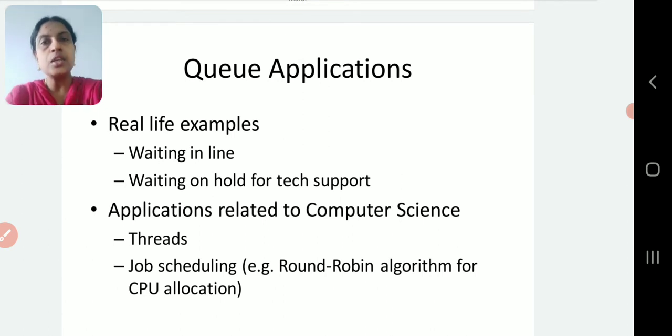The same kind of queue concept can be helpful in computer-based applications also, where it can be used in the concept of thread job scheduling. Threads is a concept in computers. Threads is a concept where I can do multiple activities at the same time. So I need to have a link between the activities, correct?